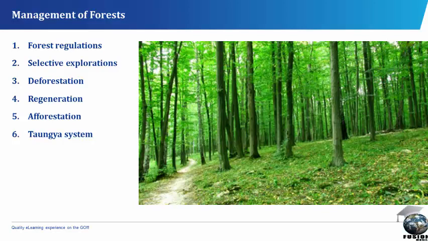Selective exploitation. Selective exploitation is the process of cutting or harvesting only mature trees in a forest. It is a way of concentrating certain selected species of timber in a forest reserve. The system allows for the harvesting of older trees while the younger ones remain as cover to the surface of the forest. Selective exploitation helps to ensure the concentration of selected species of timber in a forest.